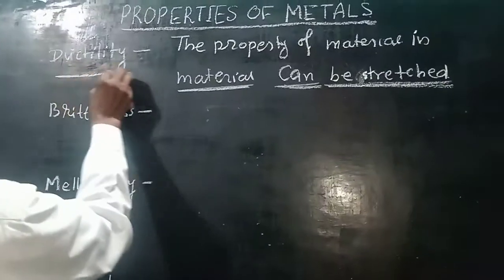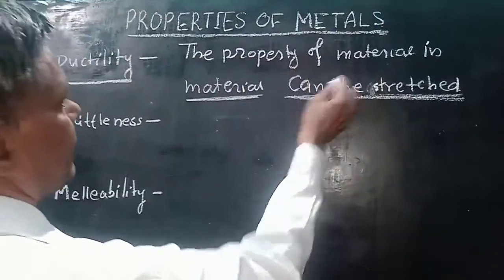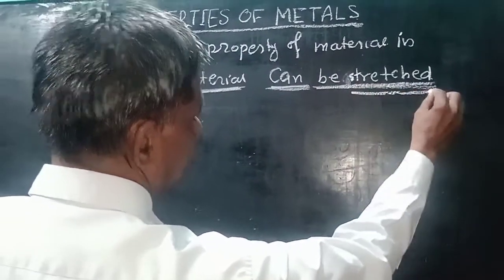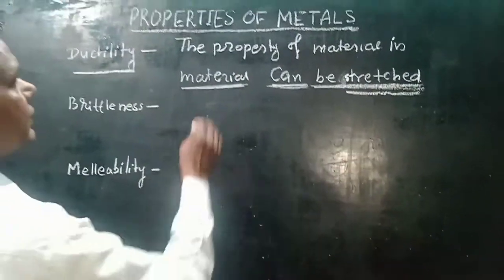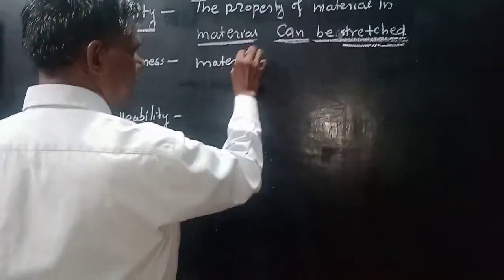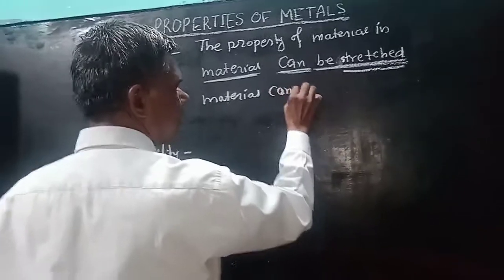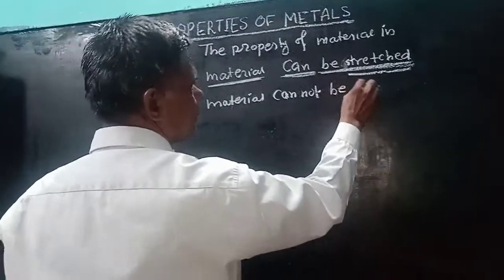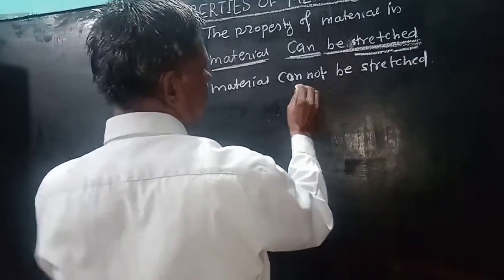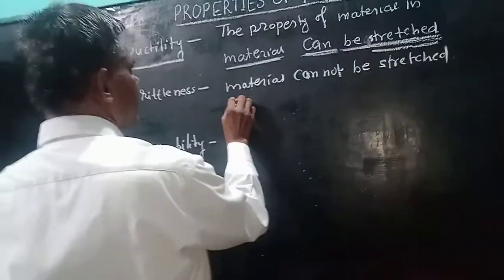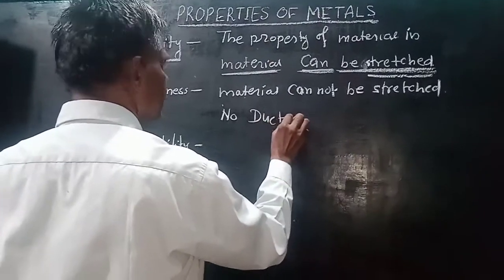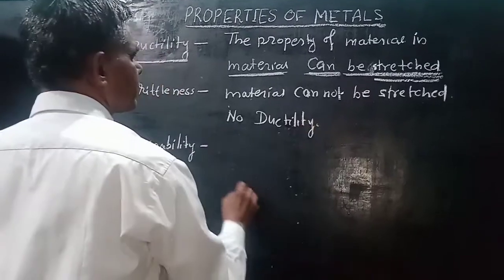Material ductility. Ductility is the property of a material in which the material can be stretched. Material that can be stretched is known as ductility. The property of a material in which the material cannot be stretched, meaning lack of ductility or no ductility, is known as brittleness.